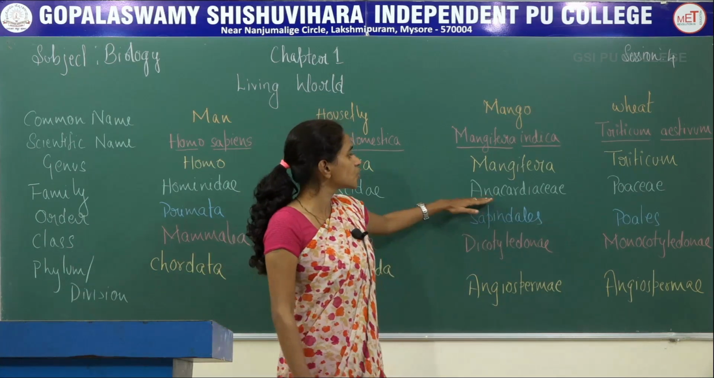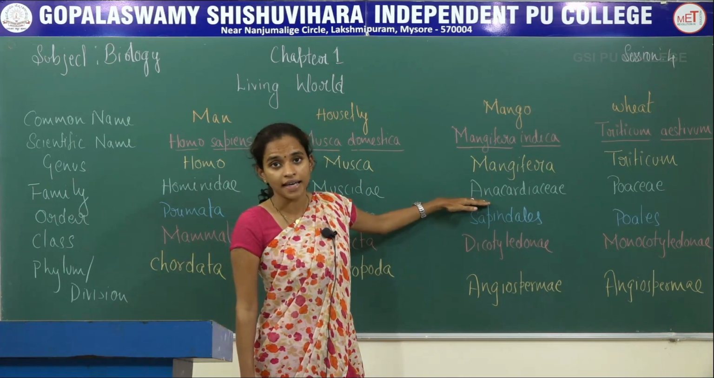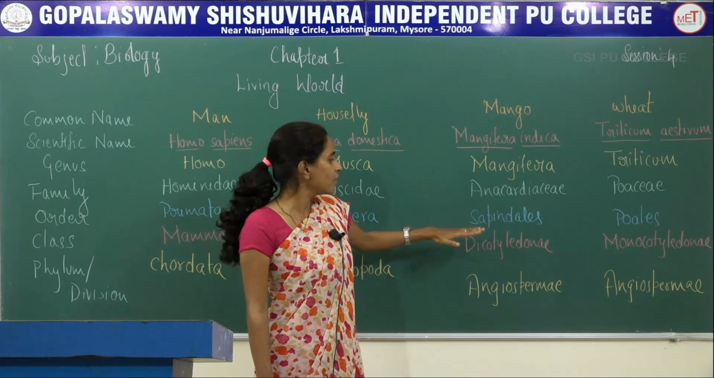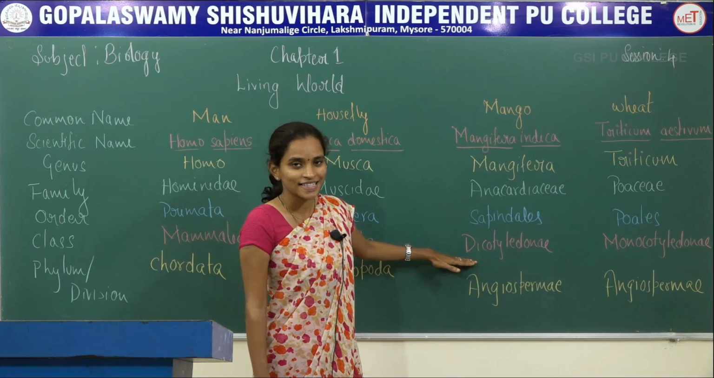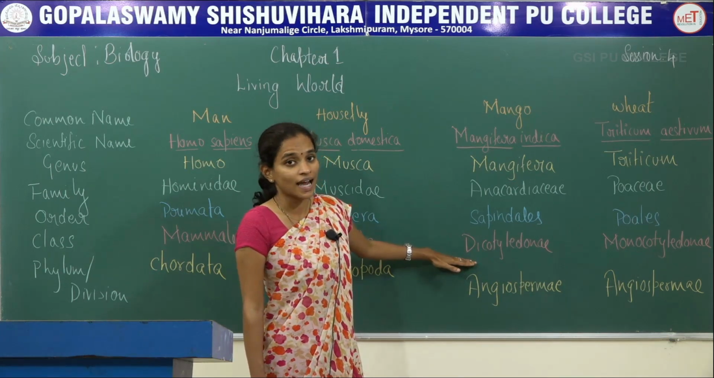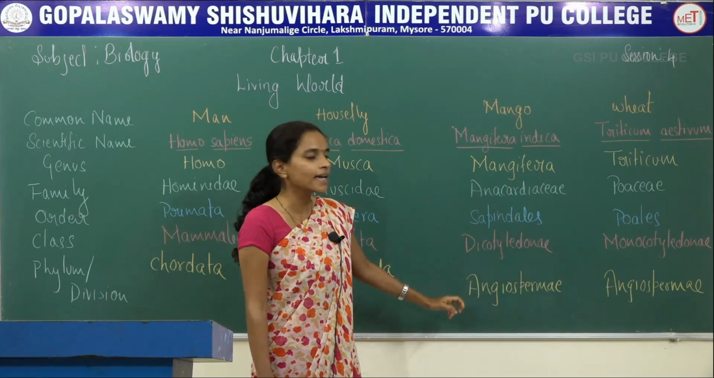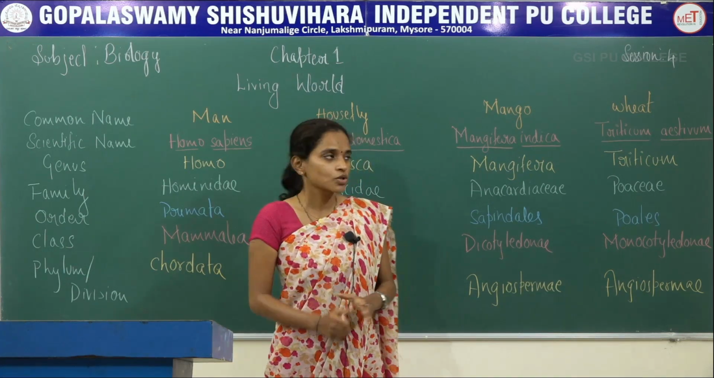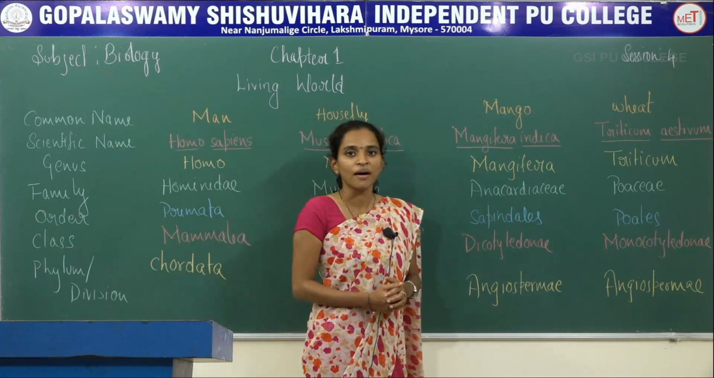So mango can be classified as follows: the scientific name is Mangifera indica, where the genus is Mangifera. The family is Anacardiaceae and Sapindales is the order. The next category, class, is Dicotyledonae, and the last, that is division, is Angiospermae. So that is the complete classification of mango.